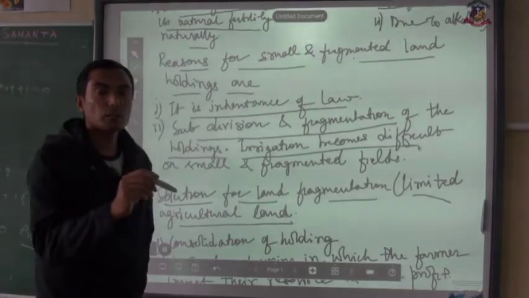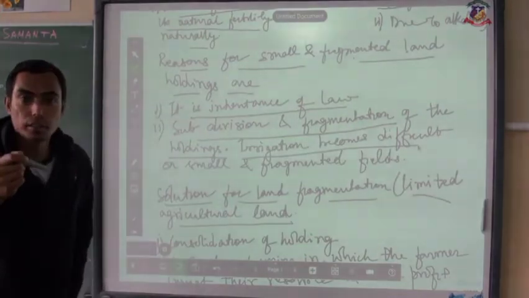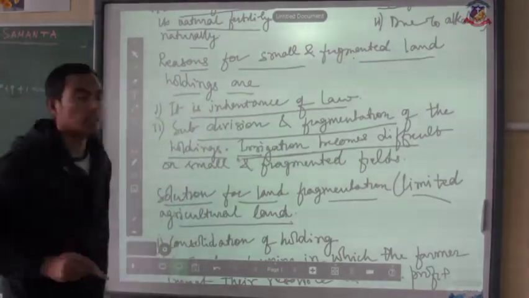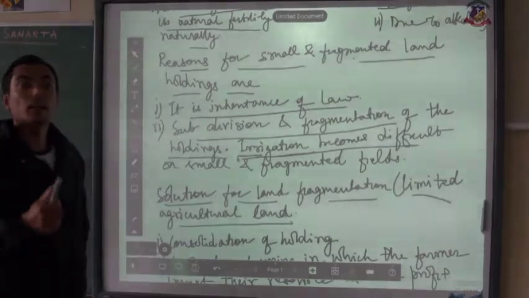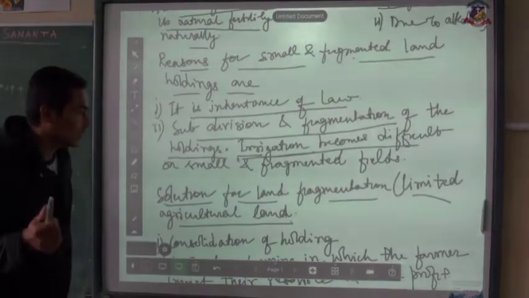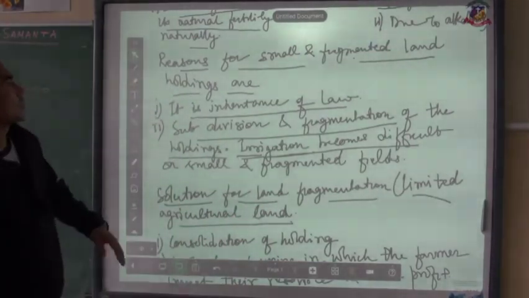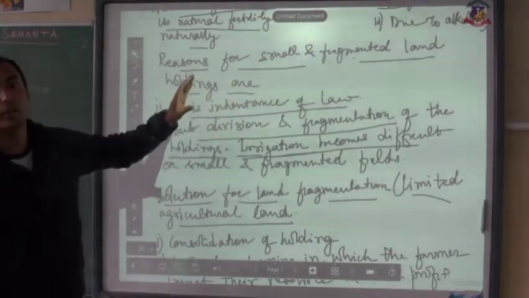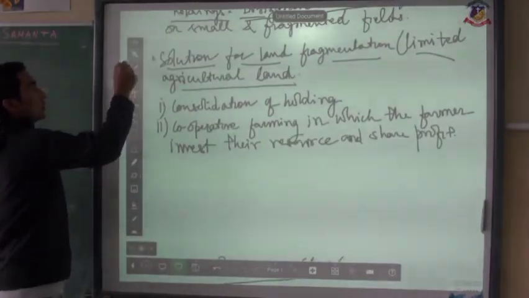What happens here is that it becomes high capital investment with low returns, because to buy a modern method of irrigation, the farmers need to invest a huge amount of money, and to get the returns of that investment takes many years. So these are the reasons why small and fragmented land holding takes place, especially in India.